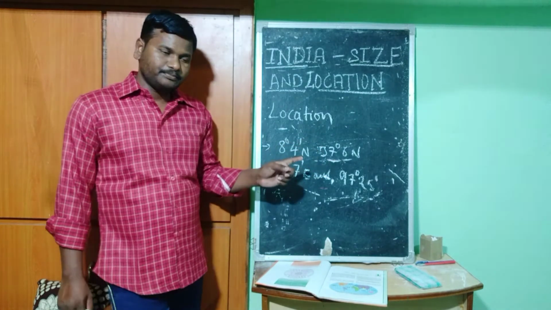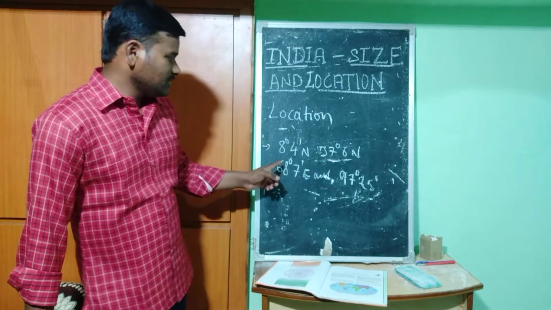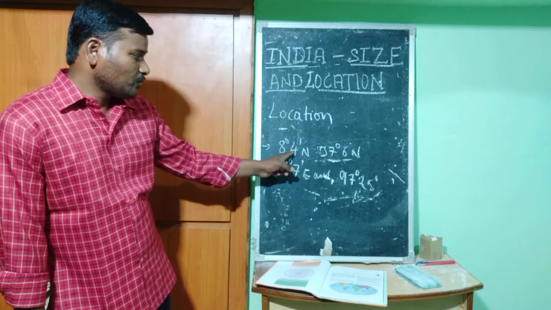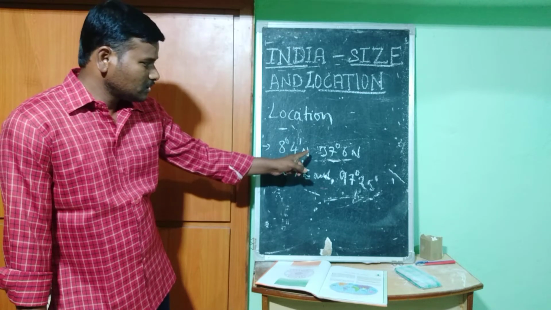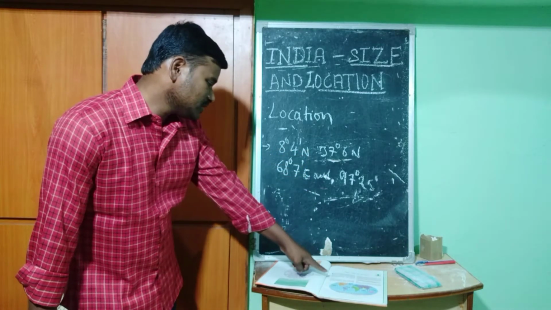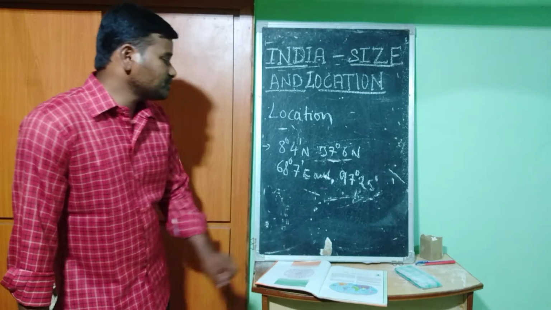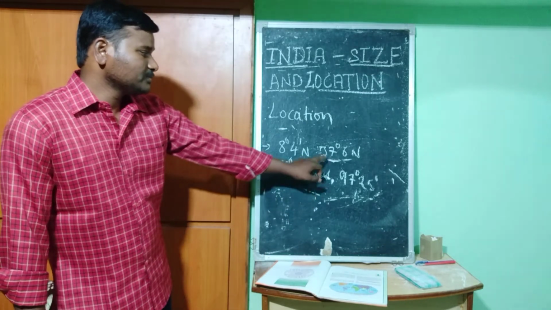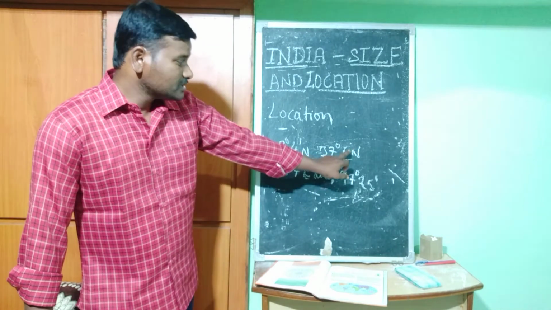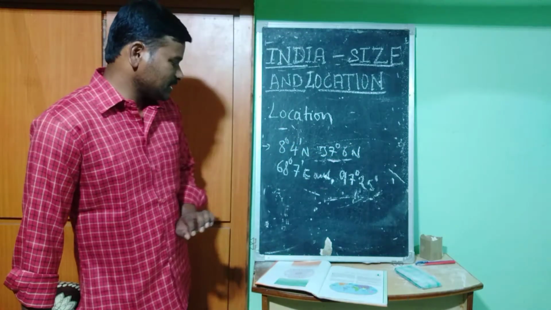The location of India is between 8 degrees 4 minutes north latitude and 37 degrees 6 minutes north latitude.